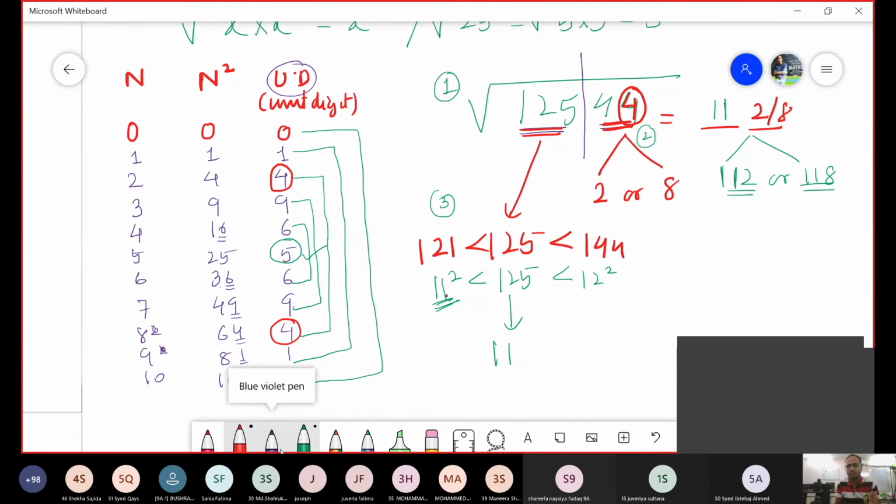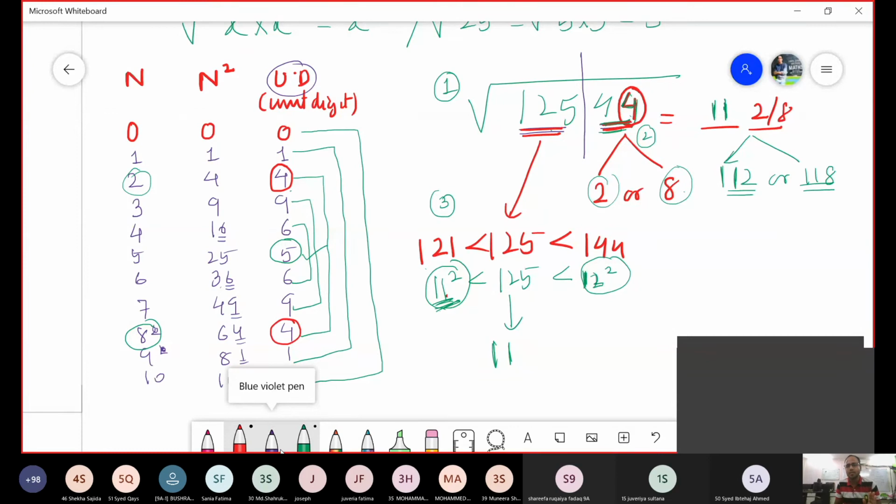I repeat the process. First step, we divide the number into 2 parts with group from the unit place, group of 2, right? Second step, we select the unit digit and check out from the table कि ये किसके unit place में आता है. जैसे ये 2 के इसमें आता है और 8 की इसमें आता है. So this 2 and 8 could be the last place, right? And this 125 comes under 11 square and 12 square, as we can see from here, of which the chota wala is the answer. So chota wala is 11, that is the smaller one.